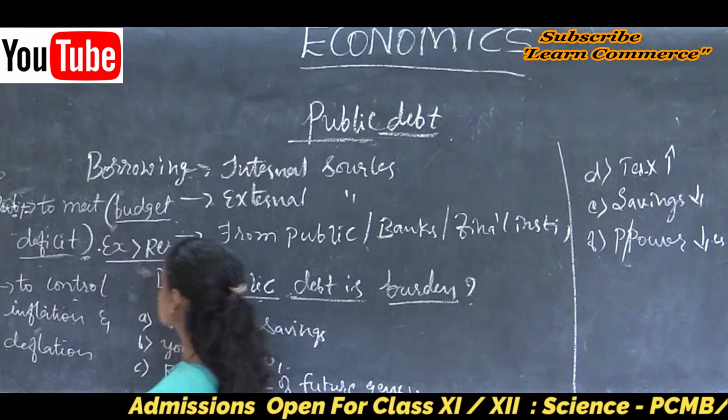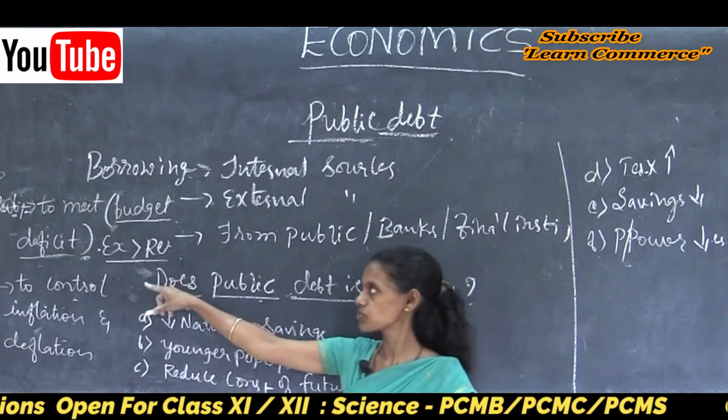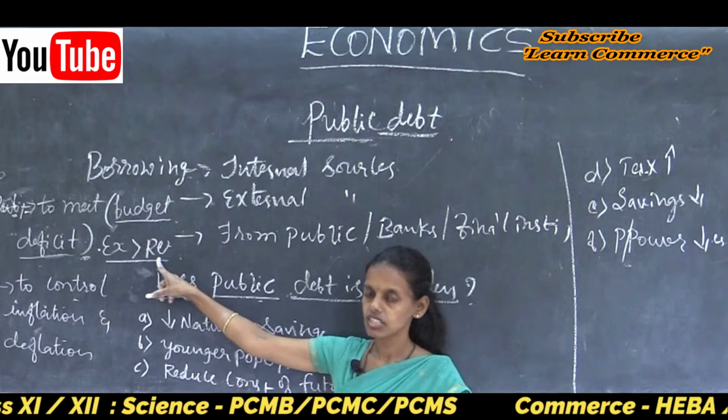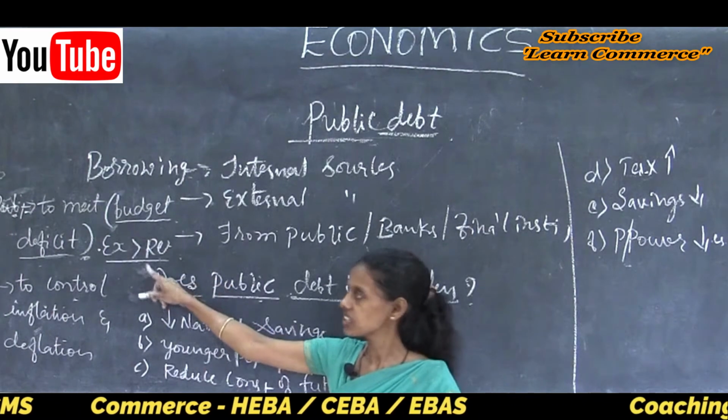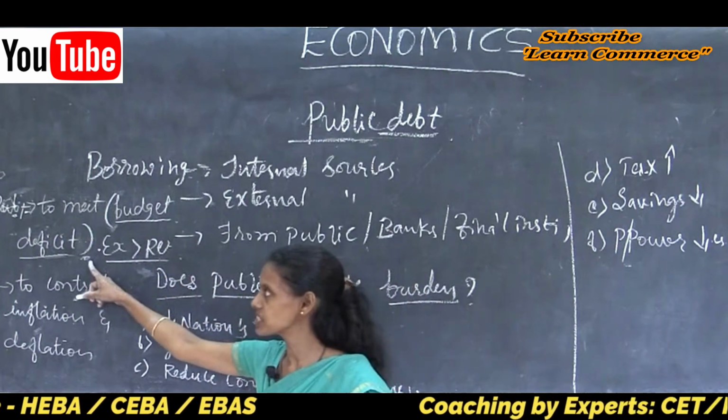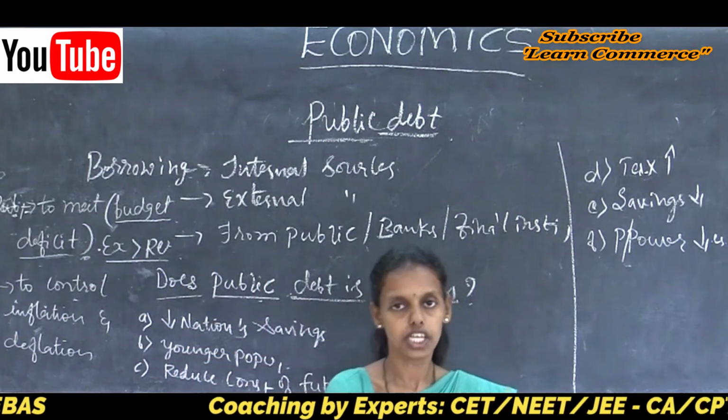Suppose the government expenditure is more than the government receipts. Payment is more than the receipts. That is said to be a budget deficit, a shortage of funds or capital in the economy.